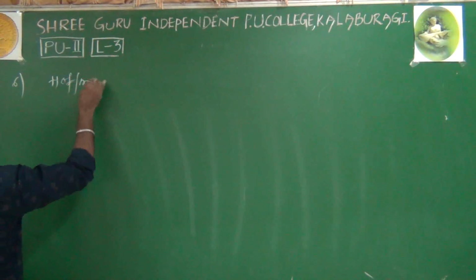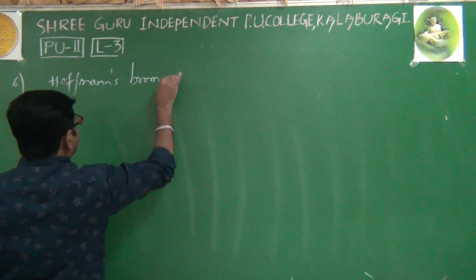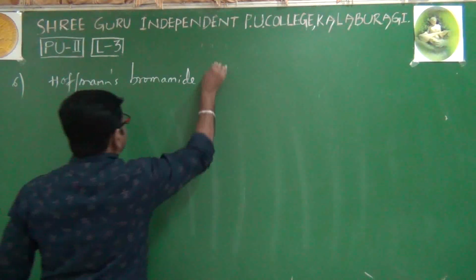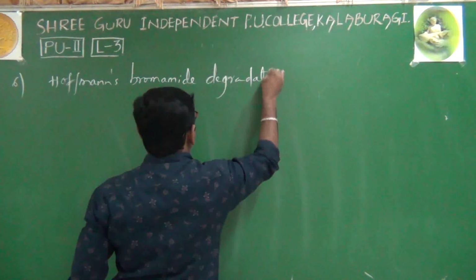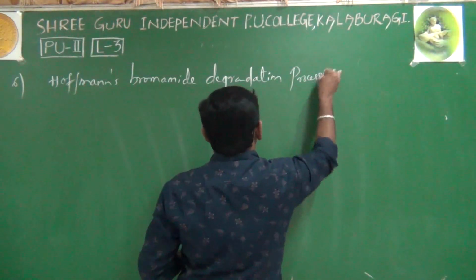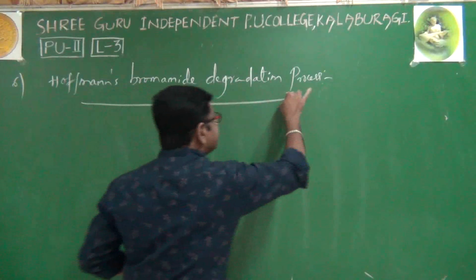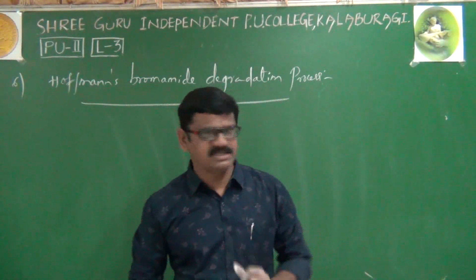Hoffmann's bromamide degradation method or process. Hoffmann's bromamide degradation process. Already previously I have used the Hoffmann ammonolysis process.